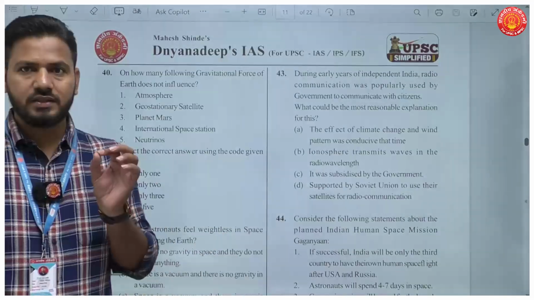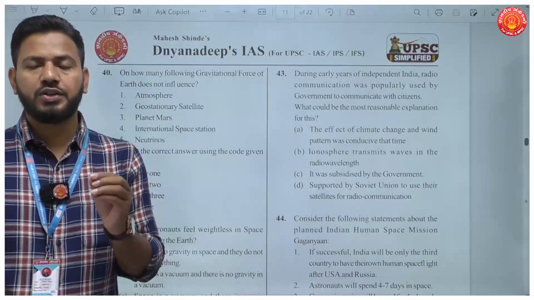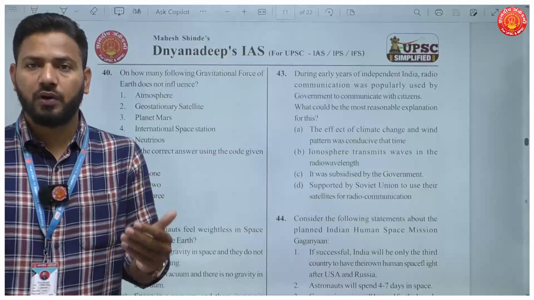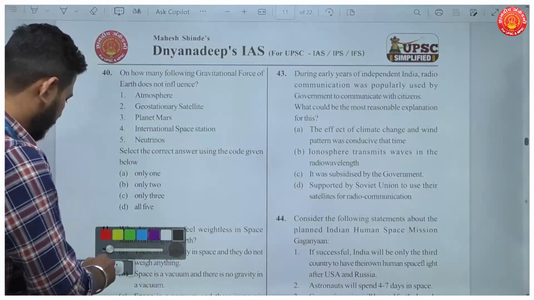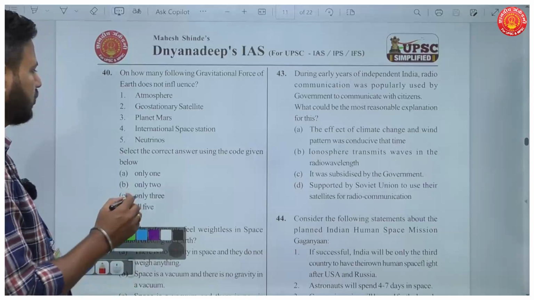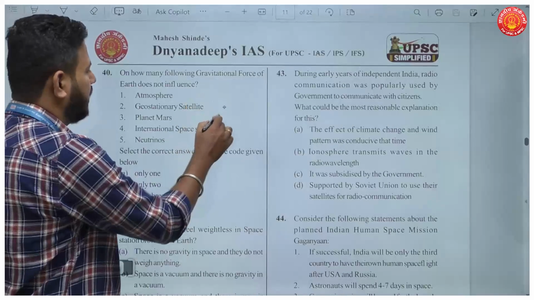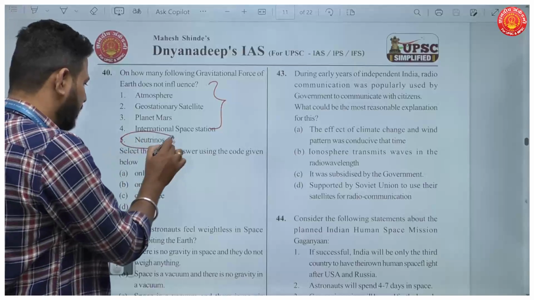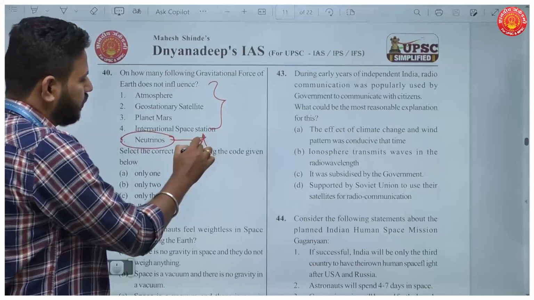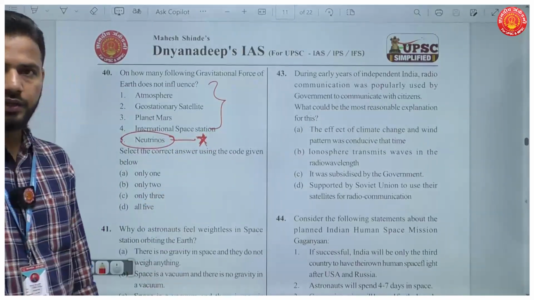What is important here is that a body should have mass to be acted upon by gravity. Almost all the options have mass, so they'll be acted upon by gravity, except neutrinos, which have no mass. So there is no question of gravity acting upon neutrinos.